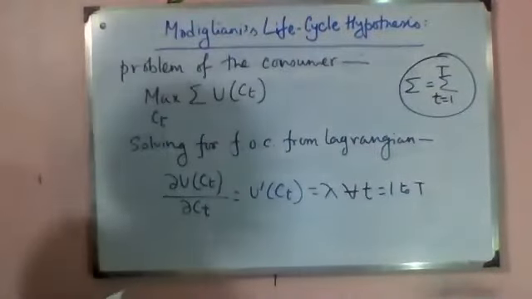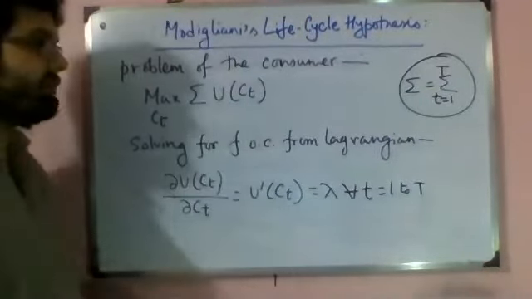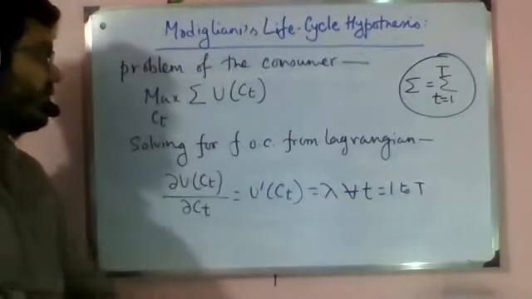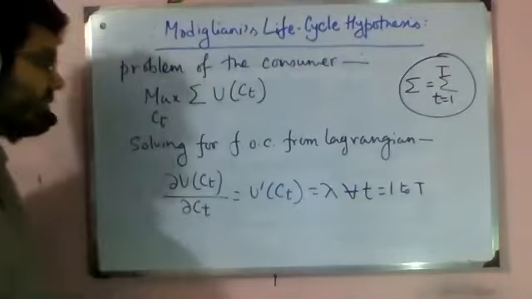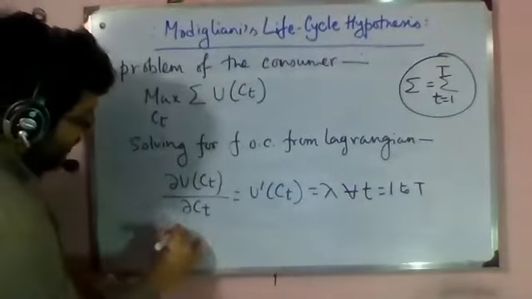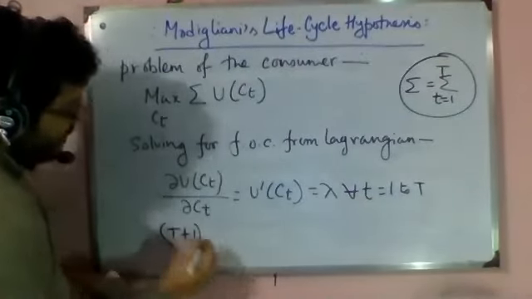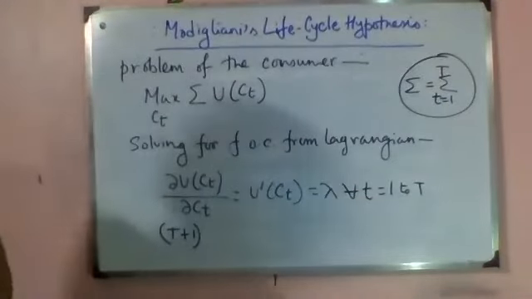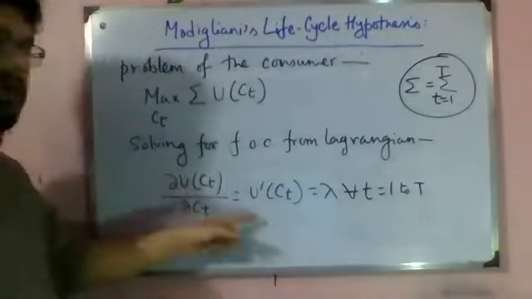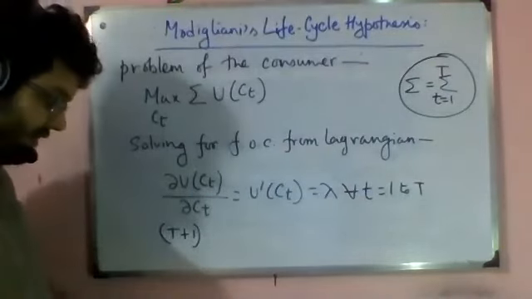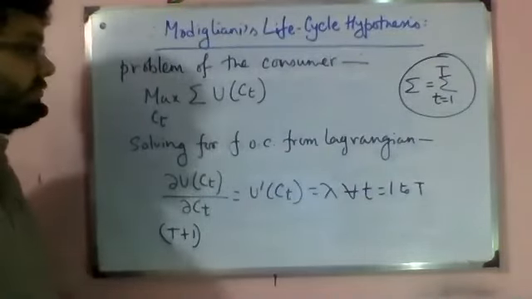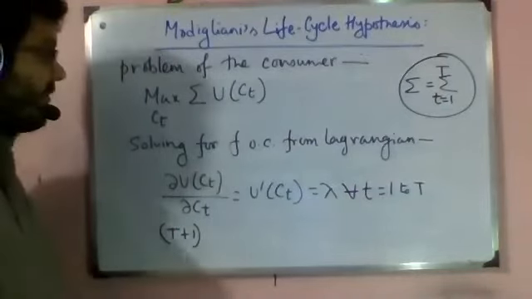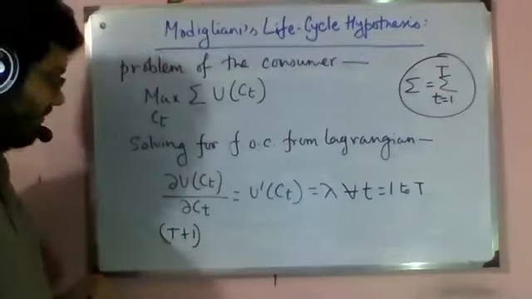Since there are capital T periods, how many first order conditions do I have? I have capital T plus 1 first order conditions, because there will be capital T marginal utilities, and there will be another condition which will give us simply the budget line again, as it always happens in Lagrangian optimization.